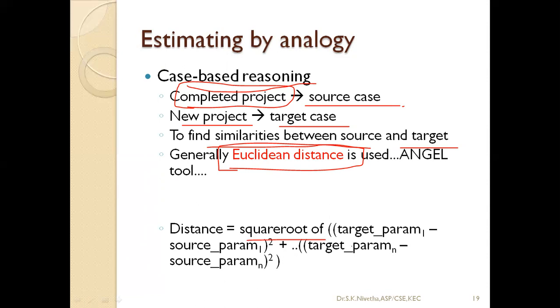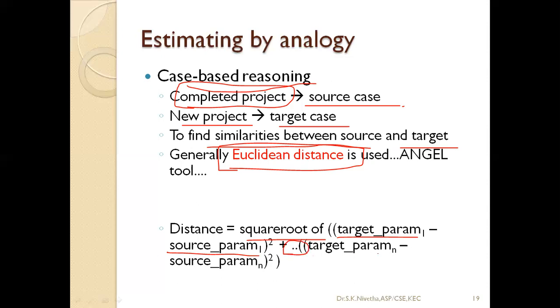However many are available, that many we can use: target parameter 1 minus source parameter 1. This is the tailored formula according to this SPM. The same Euclidean formula calculation, but adapted to this situation: (target parameter 1 minus source parameter 1) whole square plus (target parameter n minus source parameter n) whole square. In that way we can go even beyond one parameter.